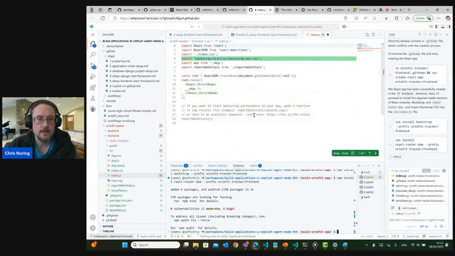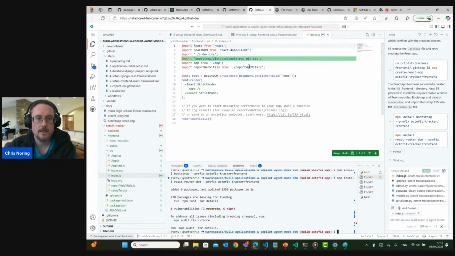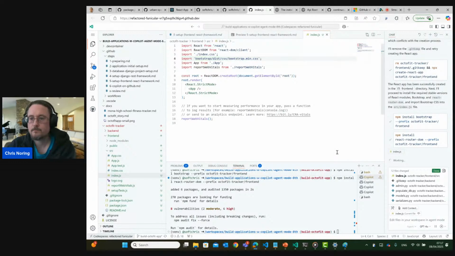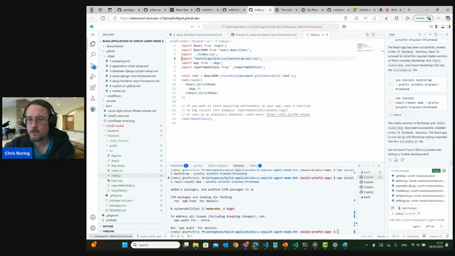Okay, working on index.js. Okay, importing Bootstrap, I like that. According to me, it should also be creating some subcomponents here because we don't want everything in one gigantic app. Let's just review what it's saying. I've installed the React DOM, your router library. The React app is now set up with Bootstrap. Okay, that sounds good. I think I expected it to create some subcomponents.